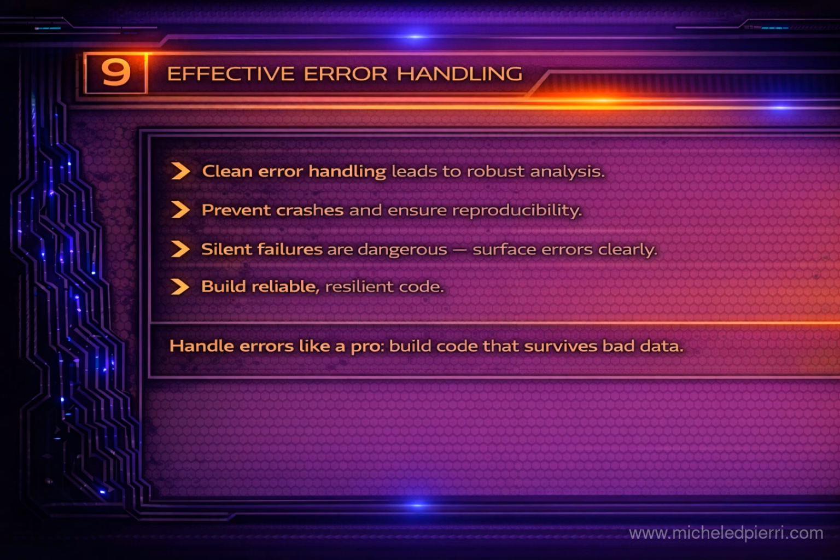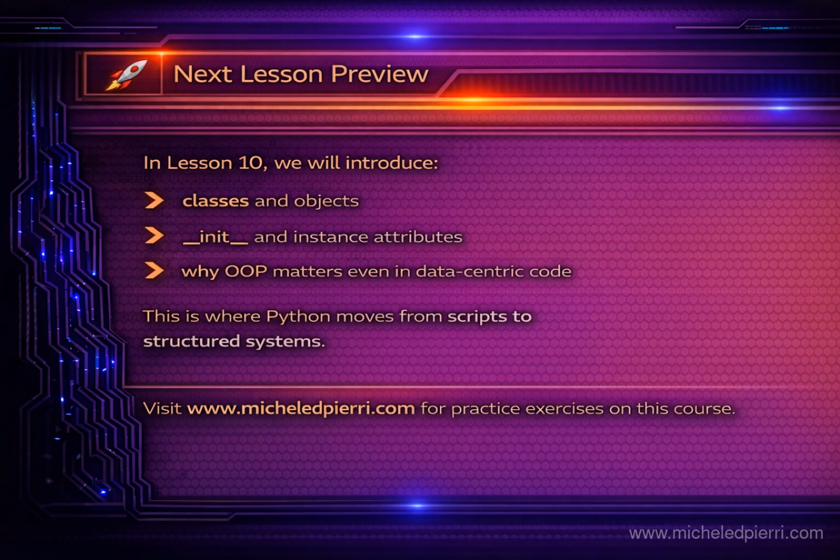Sometimes the right move is to stop the pipeline with a loud message. Other times it's to skip a bad row and keep going, but only if you track how many you skipped. The practical goal is resilient code. It survives bad data, but it also tells you exactly how messy the data was and what it did to survive.